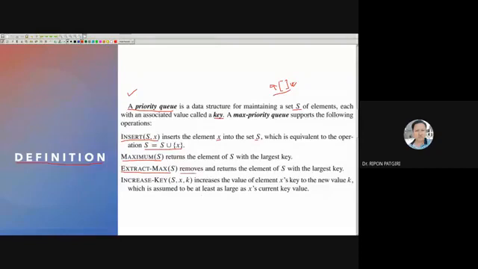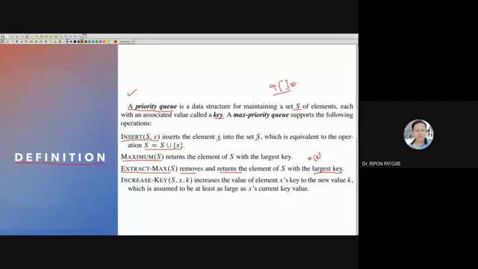That removes and returns the element of S with the largest key. The largest key in the heap is at array index 0, so it will return A of 0 and replace it with the last element,